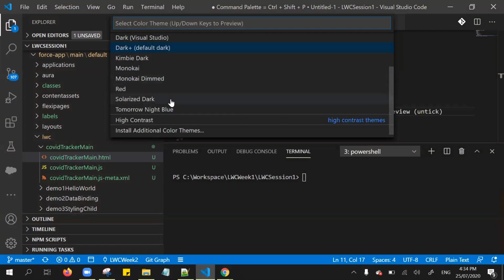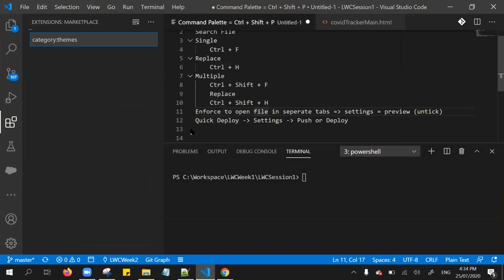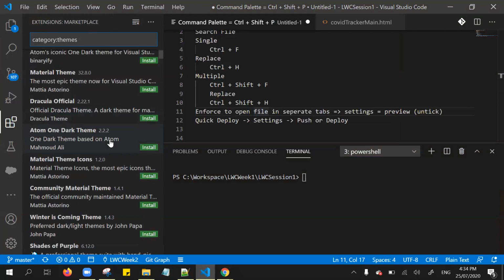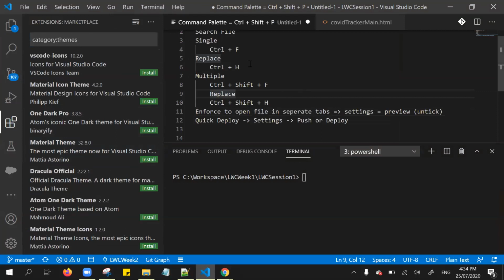If you want to get some custom themes from the marketplace, you can click this install additional color themes. This gets loaded from the extensions of the Salesforce Visual Studio Code Marketplace. You can install as per your interest, right? So this is the way we can set the color themes from Visual Studio Code. Okay, so I explained the theme. Theme is straightforward. You can find it from the settings, the color theme.